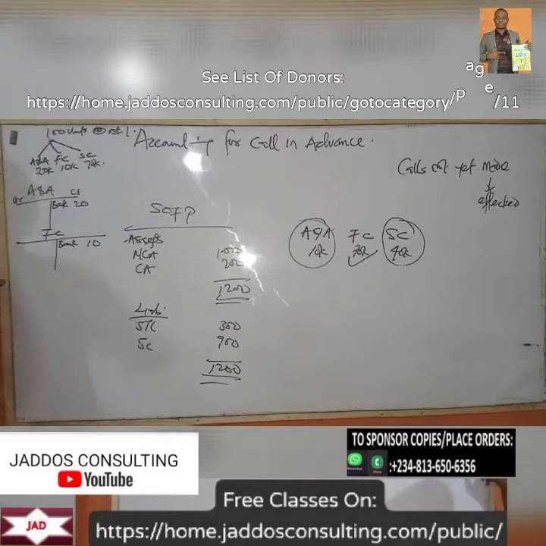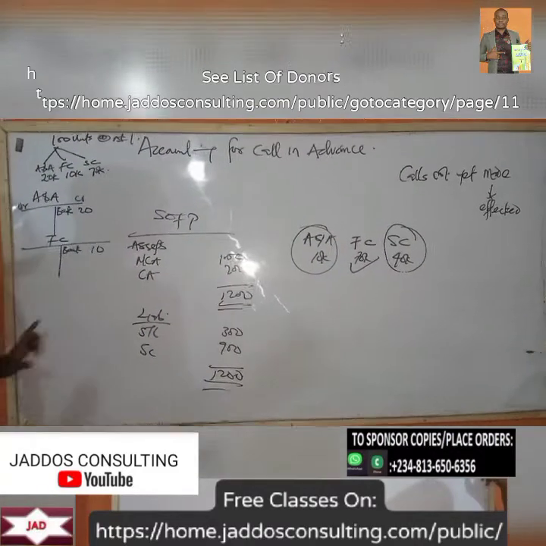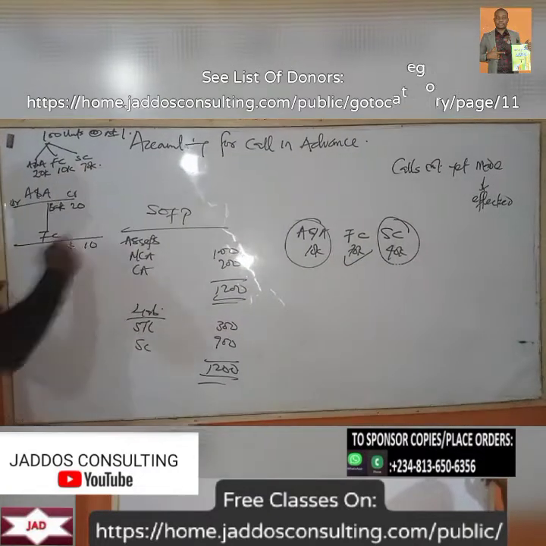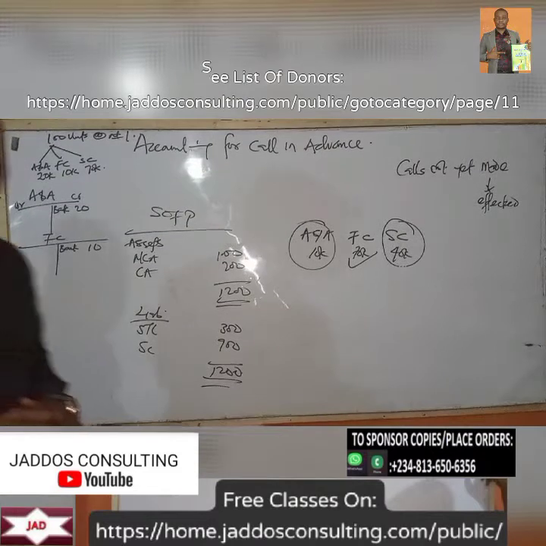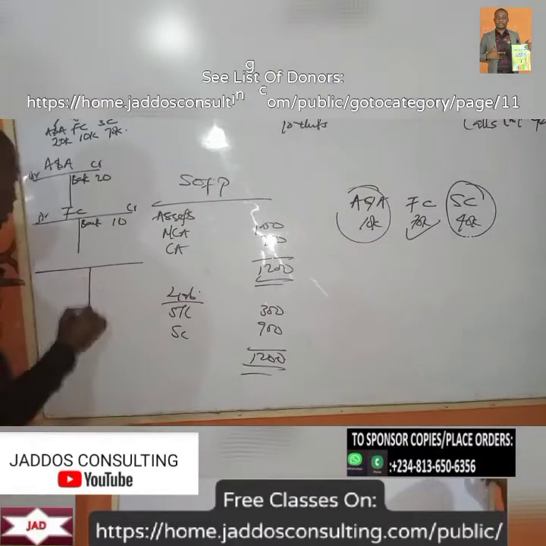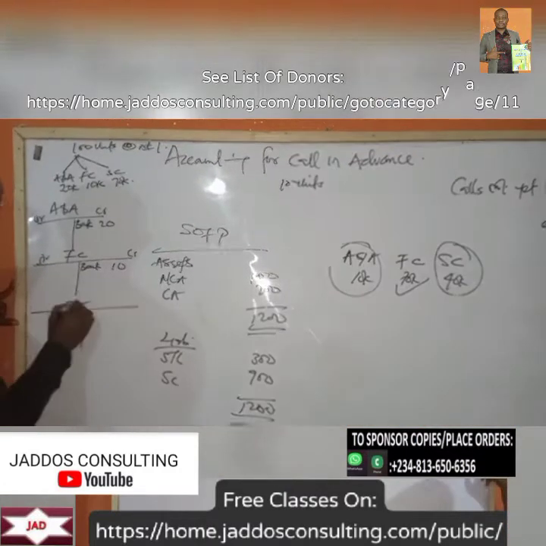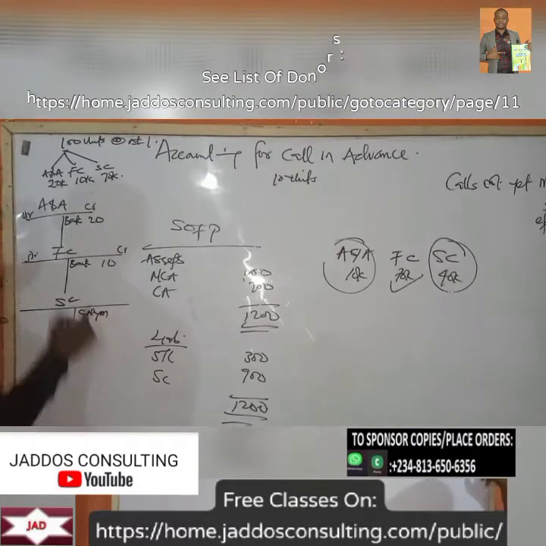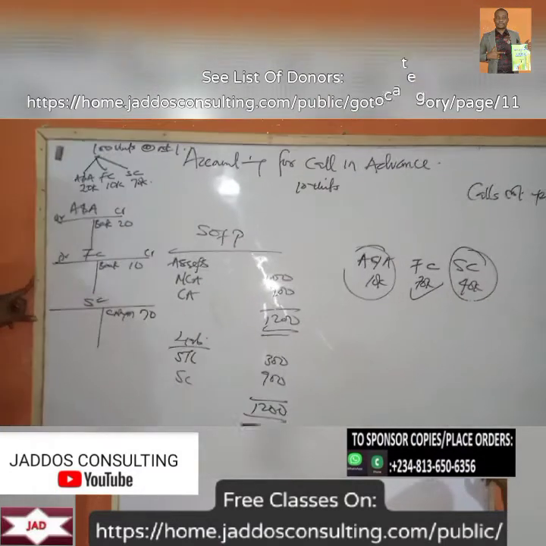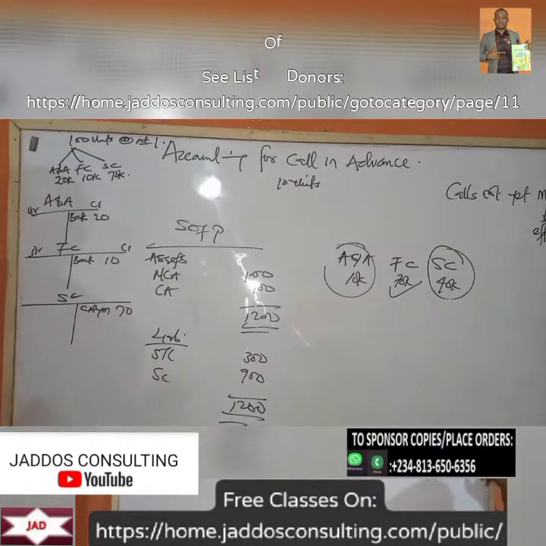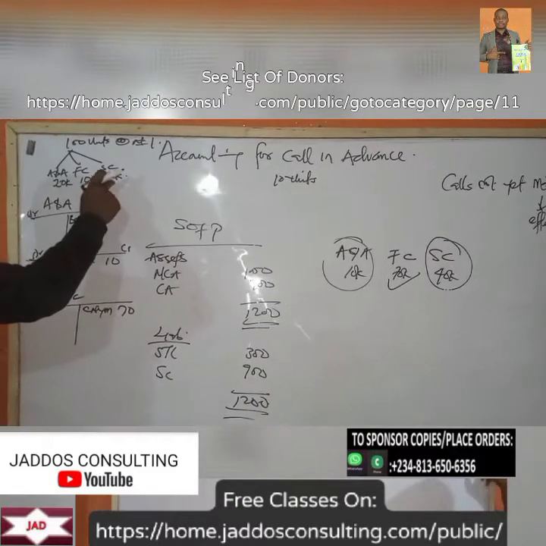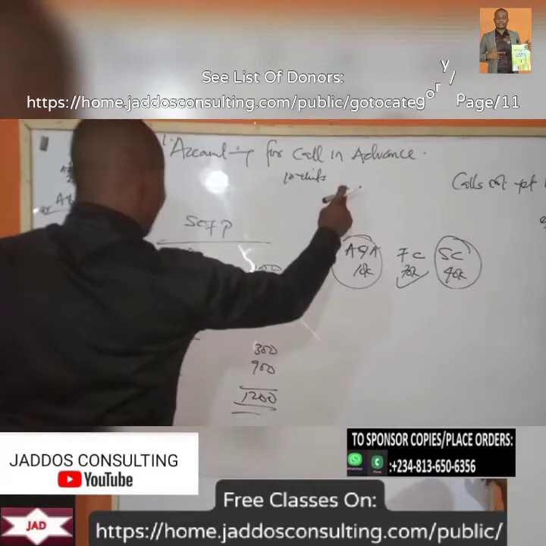Now the second call, let's assume that call has not yet been made. So technically, even though the shareholders are owing for this, it was not due for payment because calls have not yet been made. Say second call. So we're going to have calls not yet made. That will be 70 kobo times 100 units. That's 70 naira. Now you would agree with me that out of this second call, there was an advance payment of 10 units.